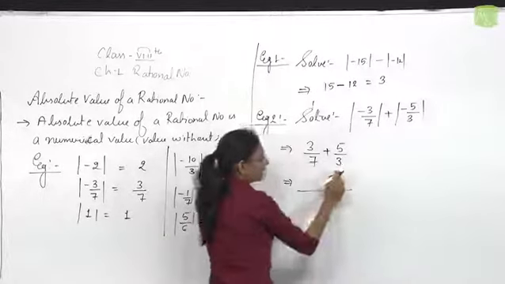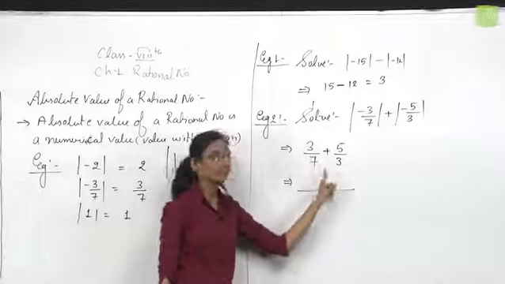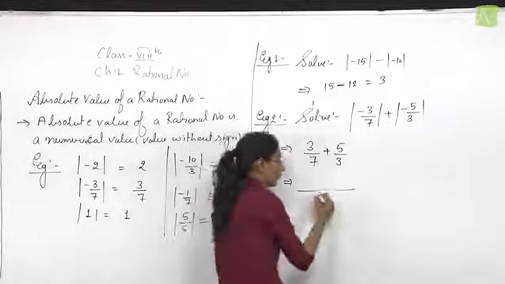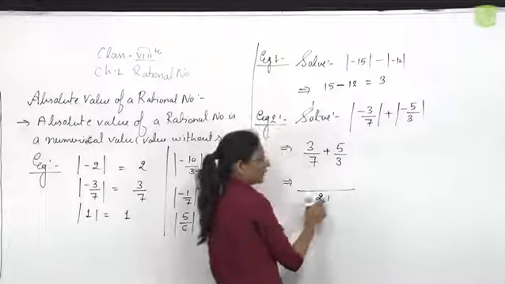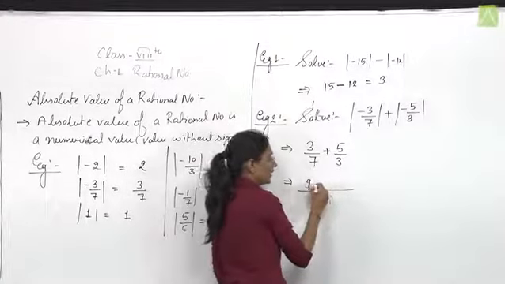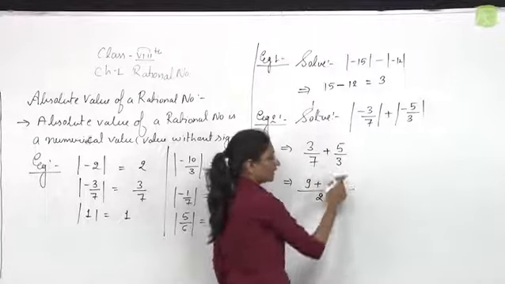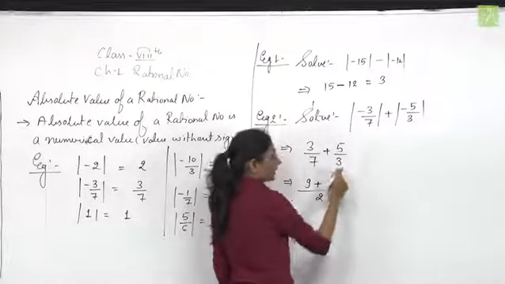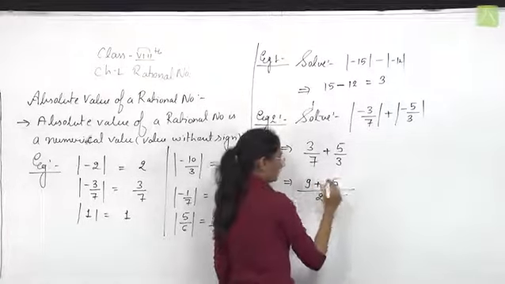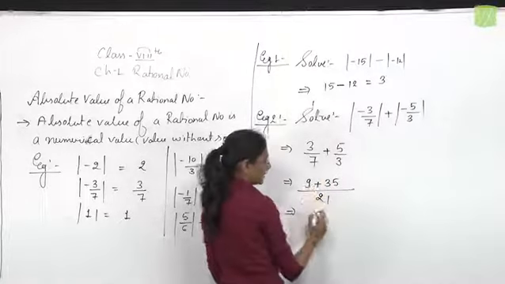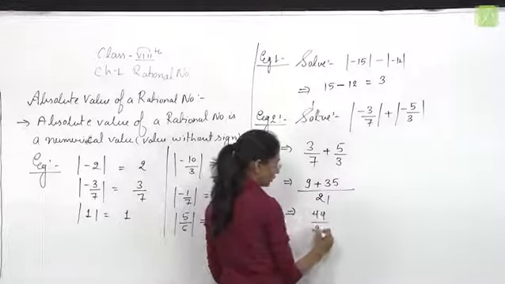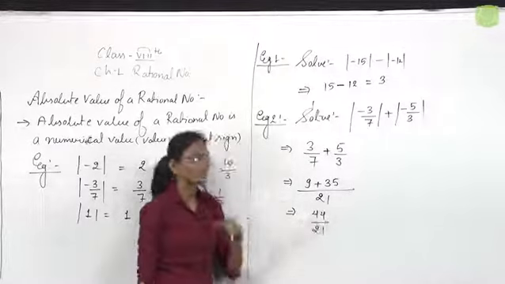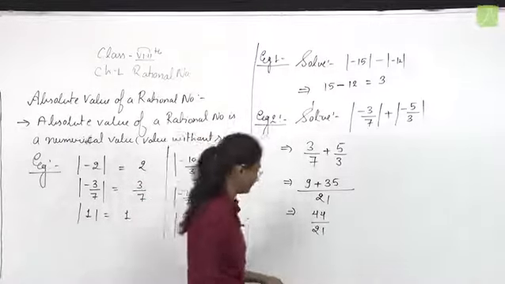Let's take the LCM of these two denominators, 7 and 3. LCM is 21. 7 3s are 21, therefore 3 3s are 9. 3 7s are 21, 7 5s are 35. 9 plus 35 is 44 upon 21.